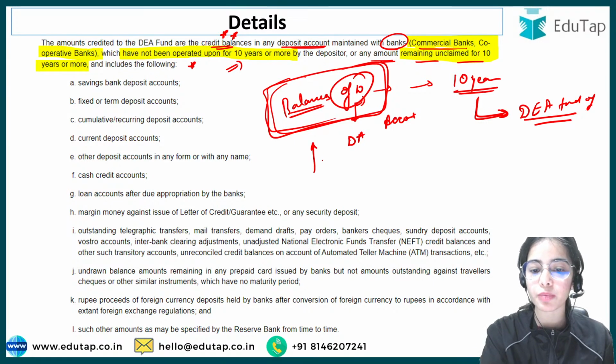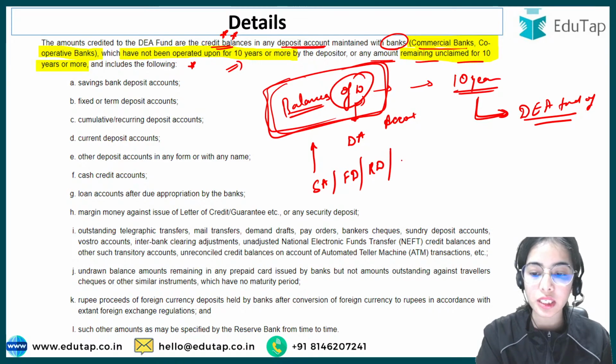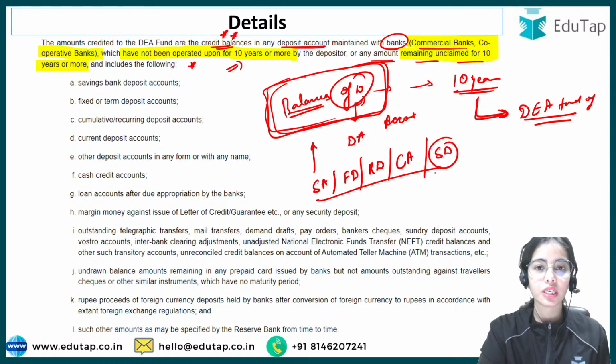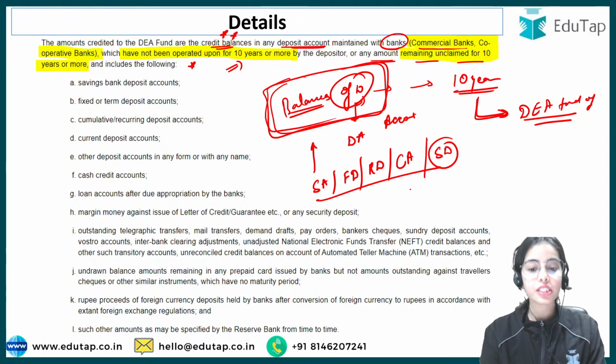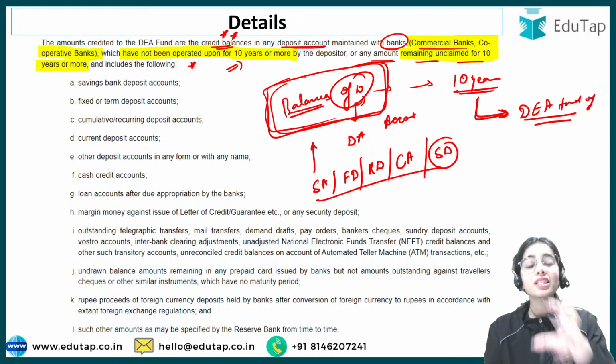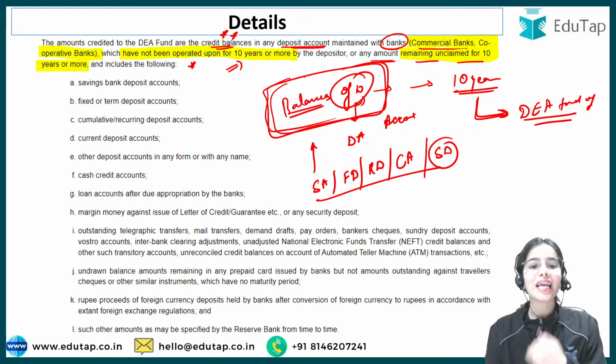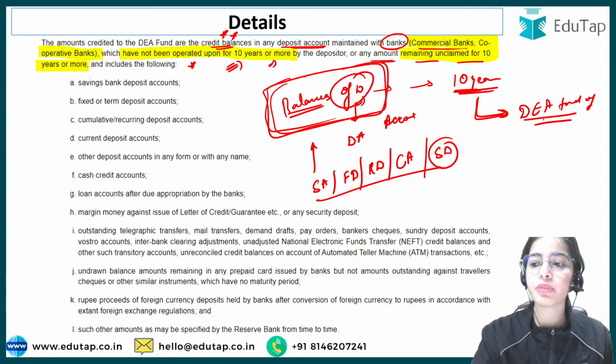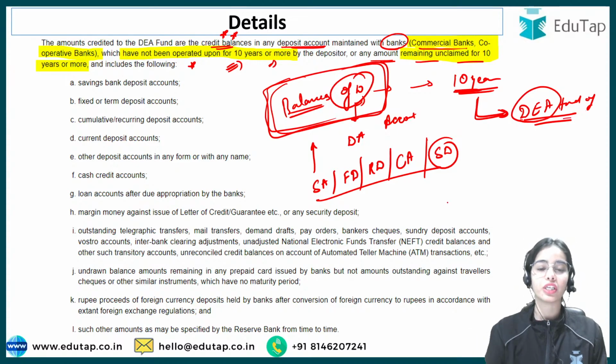These balances of the depositors can be in the savings account, fixed deposits, recurring deposits, or current accounts, or let's say any of the security deposits that people have with the banks. So any balance of the customers is the money of the customers, which has to be returned to them, but the customers are not coming to claim their money. So after 10 years or more, this money will be sent to the DEA fund of the Reserve Bank of India.